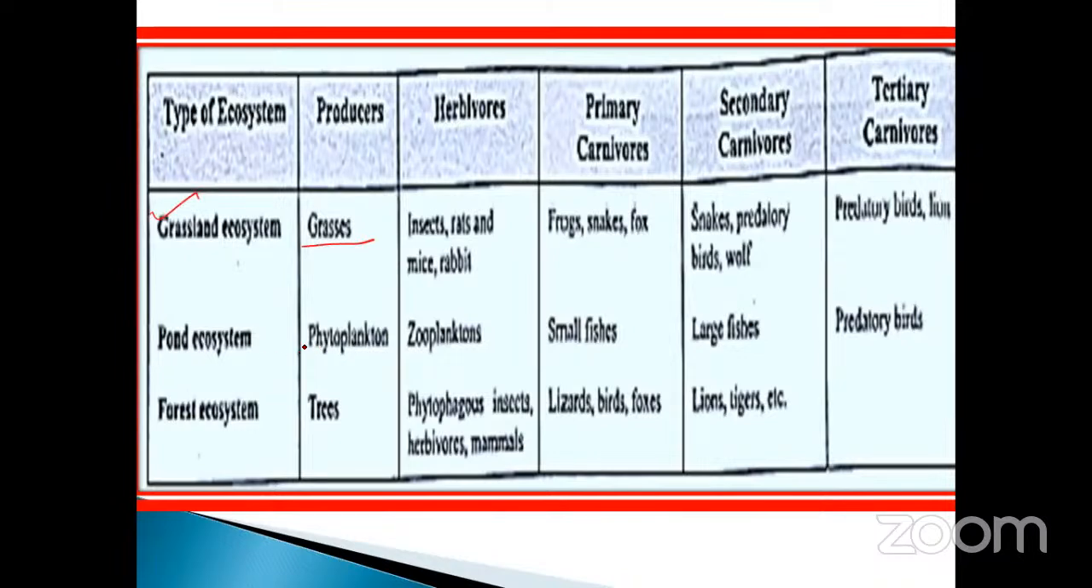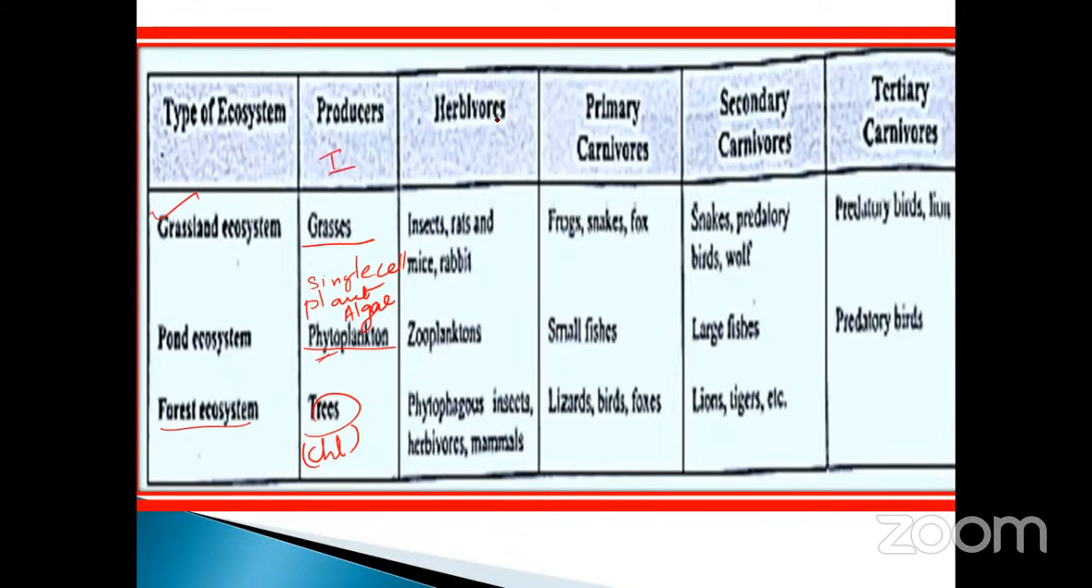In the pond ecosystem, the producer is the phytoplankton. Why is it called phytoplankton? It is also a plant, but a single-celled unicellular algae. So they are all phytoplankton. And forest means a tree. So first, all producers are chlorophyll-bearing plants, whether they are grasses or phytoplankton, single-cell plants called algae. Chlorophyll-bearing ones, and trees, shrubs, herbs, and all those things. These are all the first one, called producers.